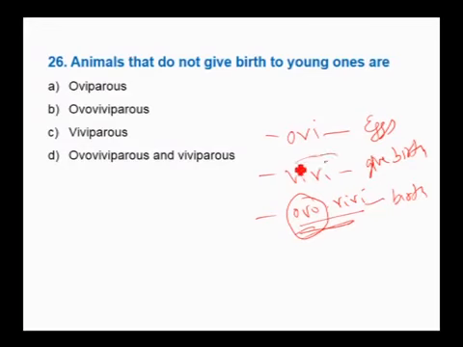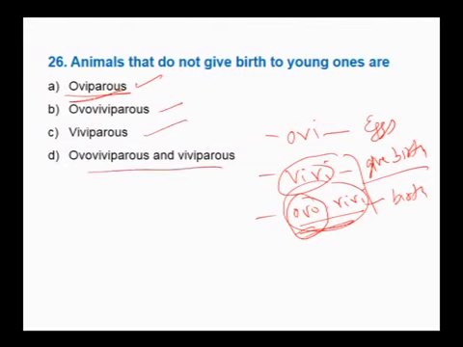So both viviparous and ovoviviparous animals give birth to young ones. Among the options, ovoviviparous animals give birth to young ones, and viviparous animals give birth to young ones. Both B and C give birth to young ones. Therefore, those which do not give birth to young ones are oviparous animals. Therefore, the answer is oviparous.